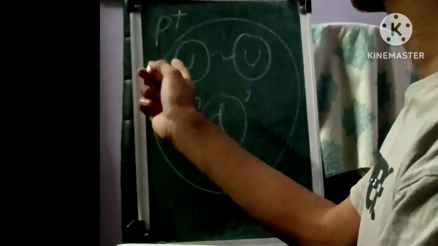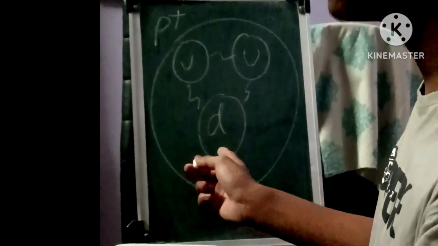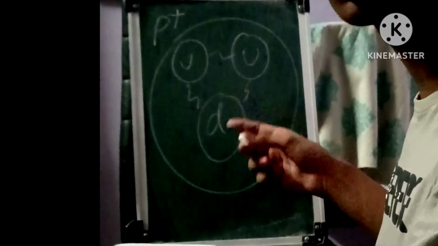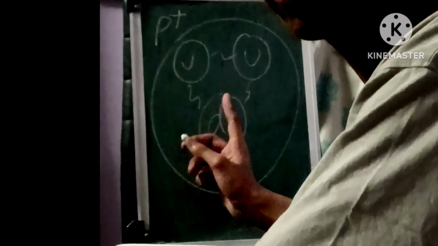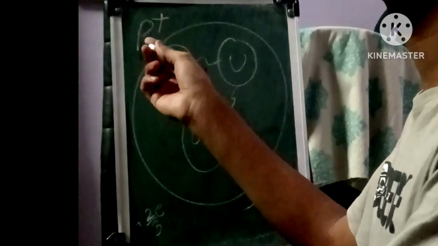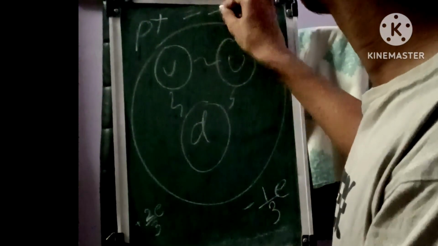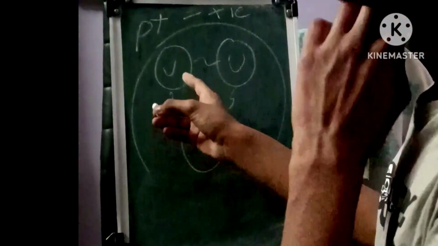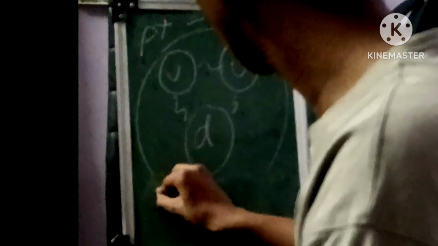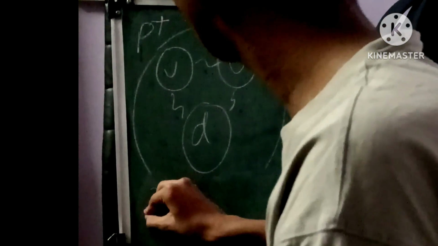A proton consists of two up quarks and one down quark, and they are held together by gluons, the strong nuclear force. The charge of an up quark is +2/3 e, where e is the modulus charge of the electron. Down quarks have a charge of -1/3 e. The proton has a charge of +1e. If we add the charges of all three quarks, we'll get